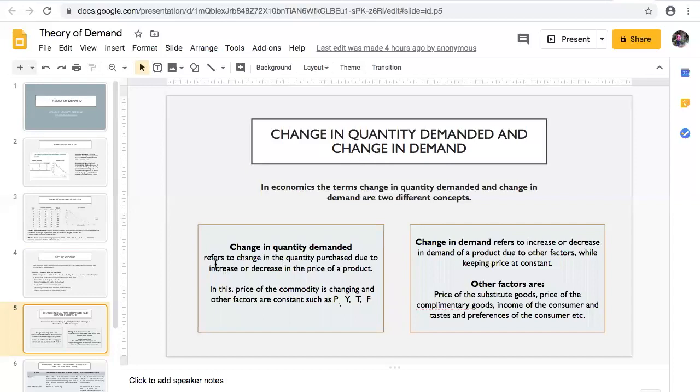Like here, we can see the change in quantity demanded refers to change in quantity purchased due to the increase or decrease in the price of a product.